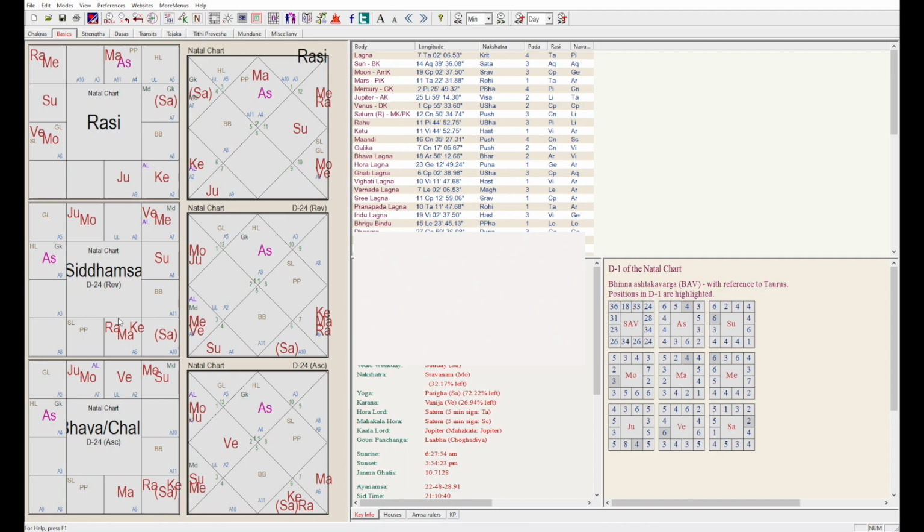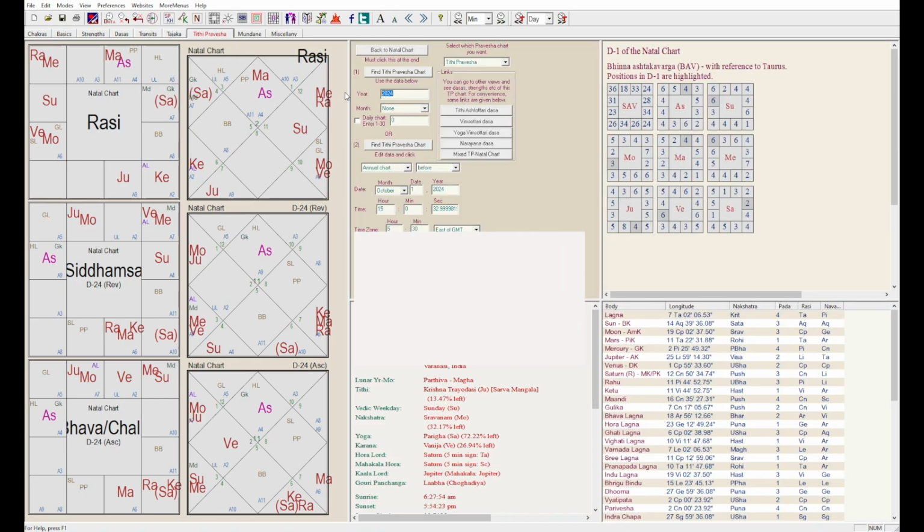That is, in Rashi chart, lagna changes every 2 hours, whereas in D60 Shashtyamsha chart, the lagna changes every 2 minutes. That is the order. As the harmonics go up, the range that we have for lagna becomes shorter and shorter. Okay.